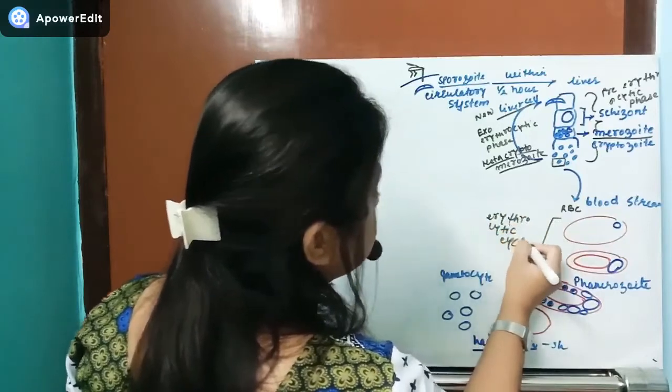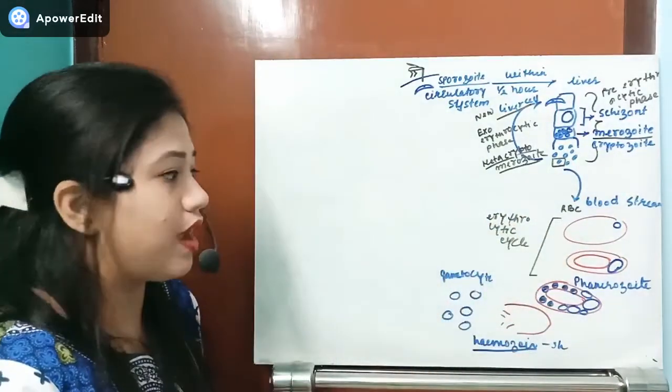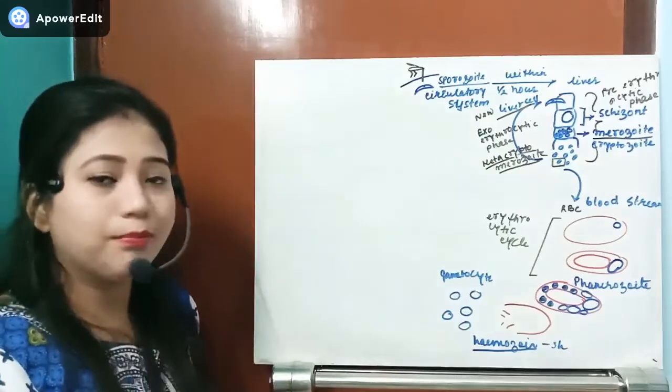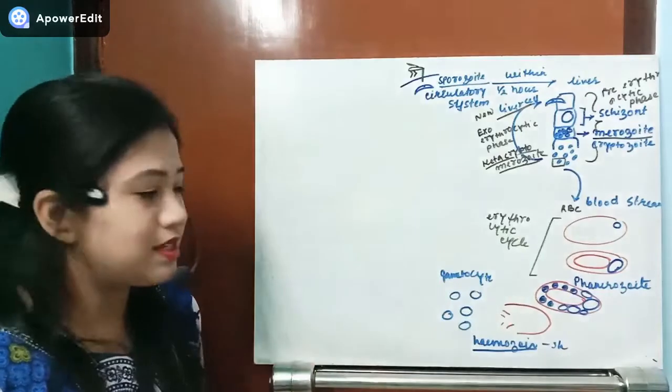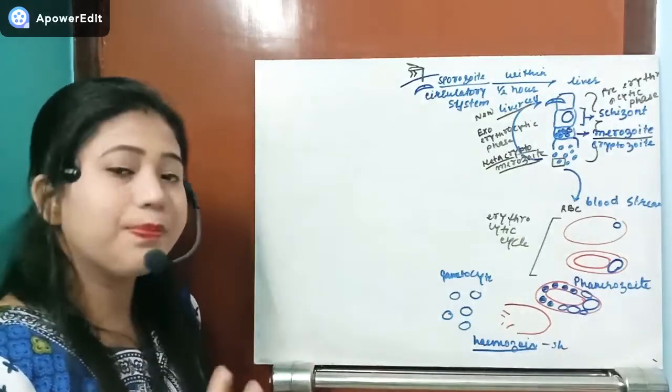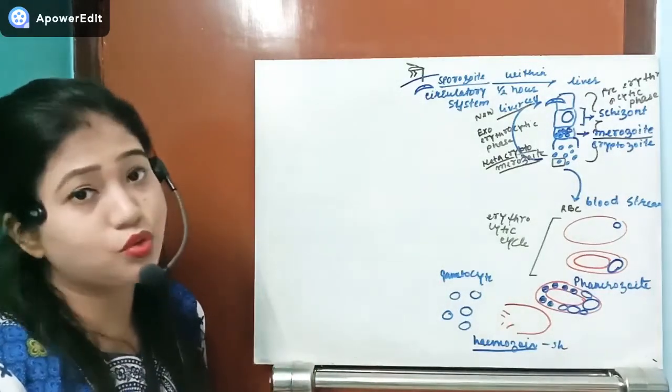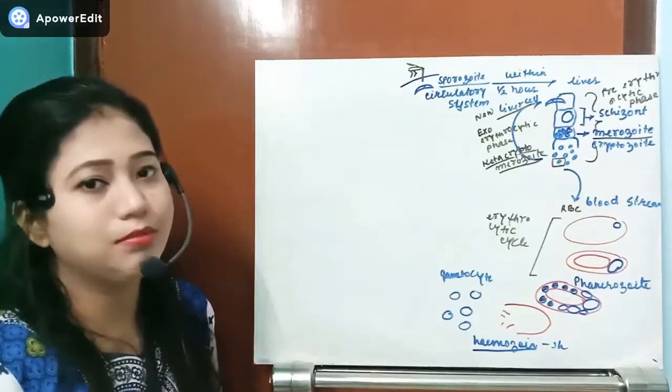So the erythrocytic cycle is the cycle where those phanerozoites complete one stage inside the RBC. Inside the RBC it will be completing, and after that those gametocytes will be liberated in the bloodstream.